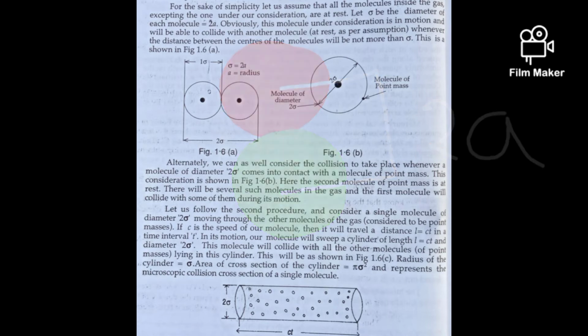You can observe this in the diagram. As well, consider the collision to take place whenever a molecule of diameter 2 sigma comes into contact with a molecule of point mass. This consideration is as shown in the figure.